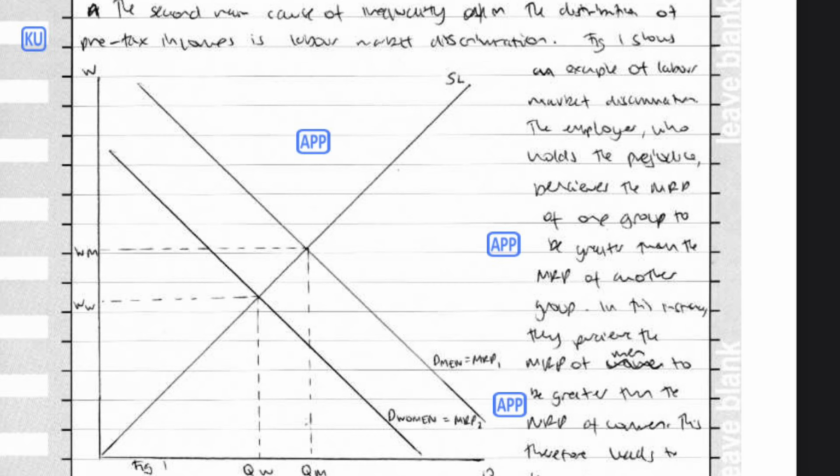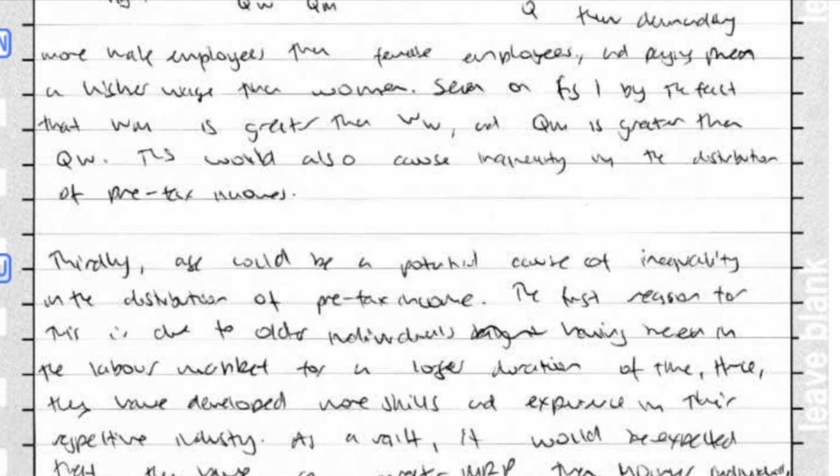Now moving on to the second paragraph. The second main cause of inequality in the distribution of pre-tax incomes is labour market discrimination. Figure 1 shows an example of labour market discrimination. The employer, who holds the prejudice, believes the MRP of one group to be greater than the MRP of another group. In this instance, they believe the MRP of men to be greater than the MRP of women. This therefore leads to them demanding more male employees than female employees and paying men a higher wage than women. Seen on figure 1 by the fact that WM is greater than WW and QM is greater than QW. This would also cause inequality in the distribution of pre-tax incomes.